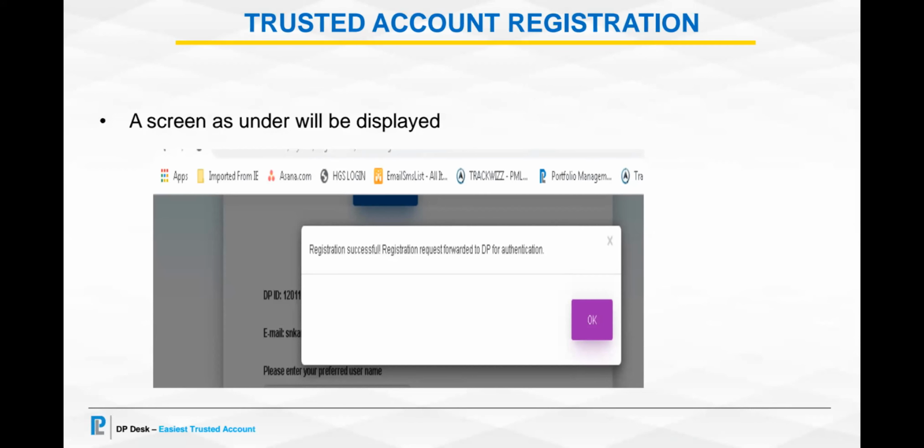Once you have filled in all these details, a screen as displayed on your desktop would be appearing, which will say registration is successful and it is forwarded to the DP for authentication.